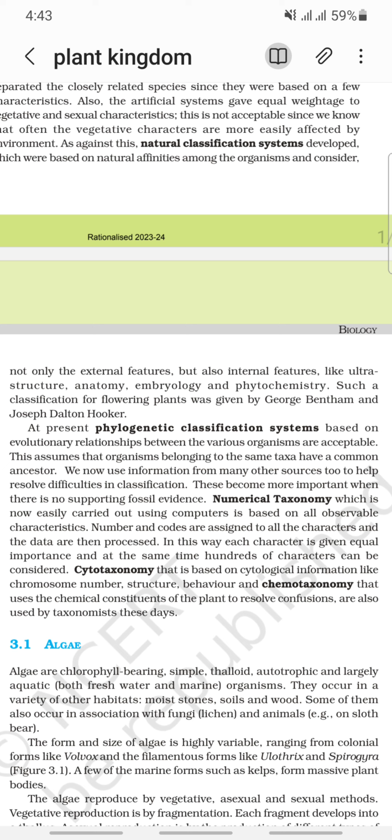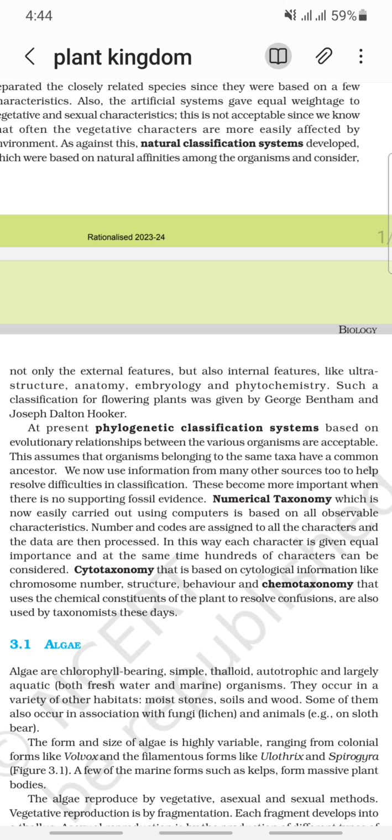At present, a phylogenetic classification system based on the evolutionary relationships between the various organisms is accepted. This assumes that organisms belonging to the same taxa have a common ancestor. We now use information from many other sources to help resolve difficulties in classification. This becomes more important when there is no supporting fossil evidence.